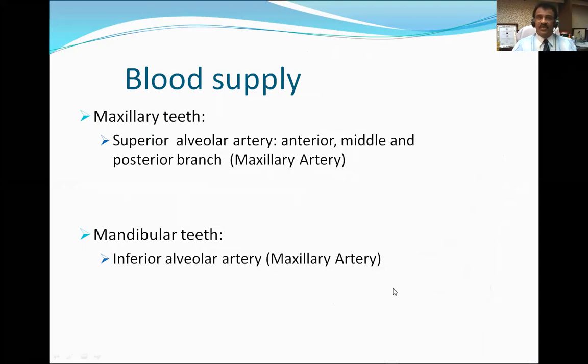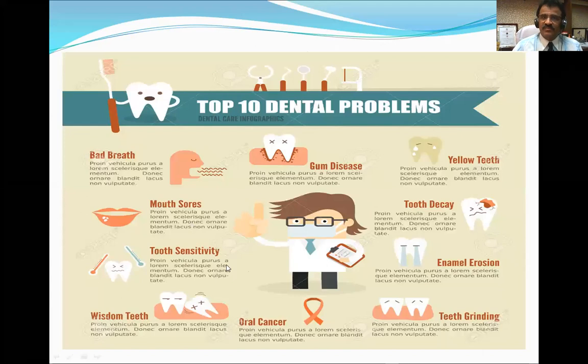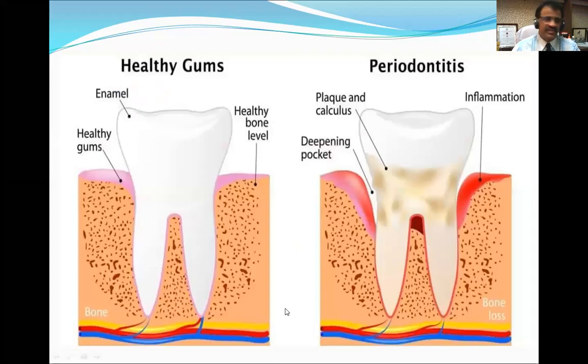Now these are the dental problems. 1, bad breath because of unhygienic teeth. Mouth sores, we have talked about them during the mouth study. Tooth sensitivity, wisdom teeth appearance causes pain. Oral cancer, gum disease, gingivitis, yellow teeth, dirty teeth, decayed teeth, dental caries, enamel erosion, teeth grinding due to some psychological problems. These are the different problems related to the teeth.